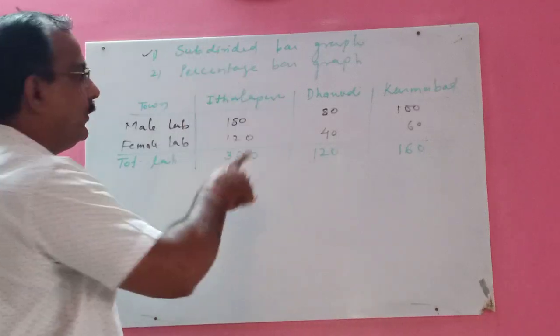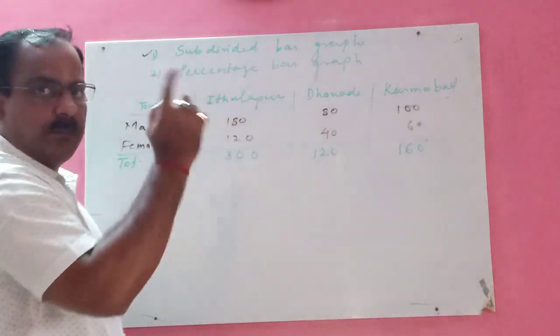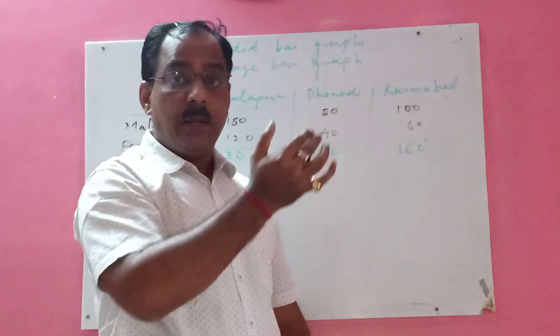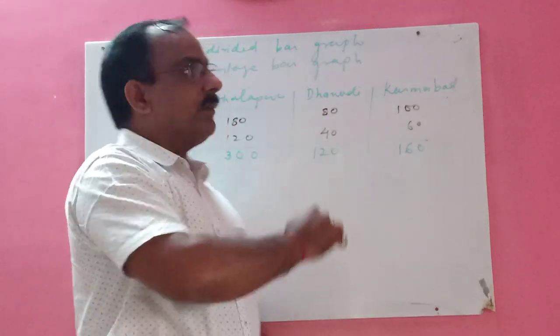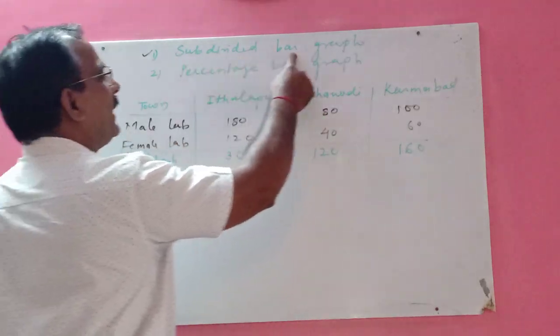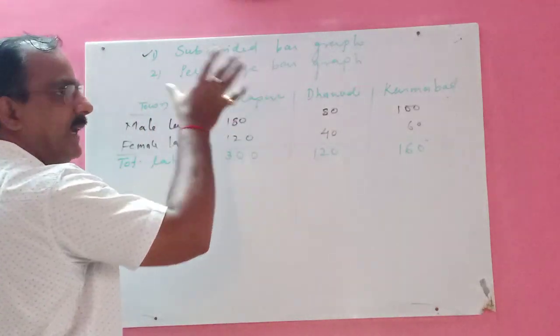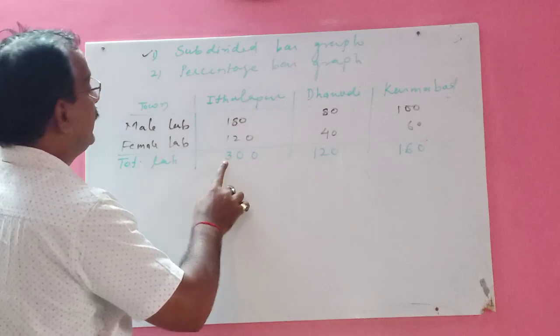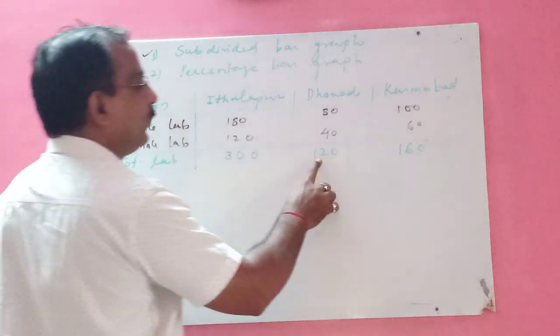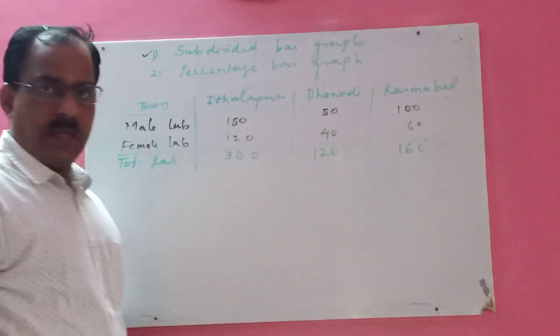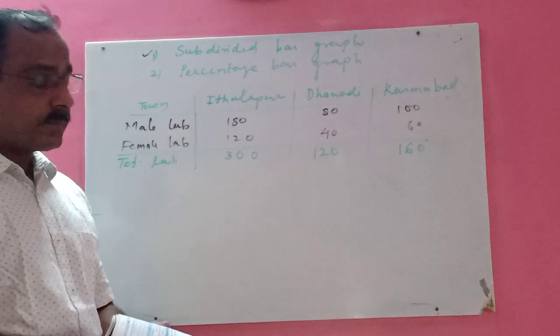Last year you did not do these additions in simple bar graph and joint bar graph. But in 8th standard, when you are plotting the subdivided bar graph, you should add this. It means in these villages we have a total number of labors as 300, 120 and 160. And then it becomes very simple.